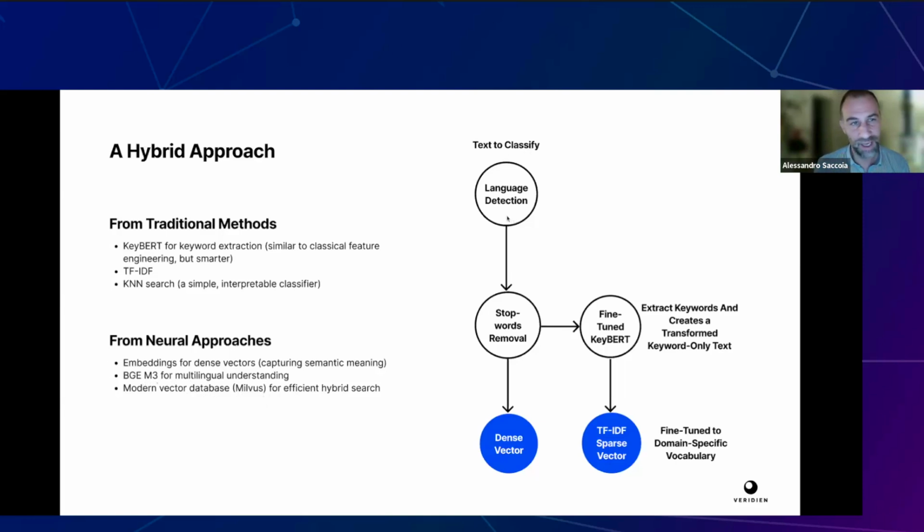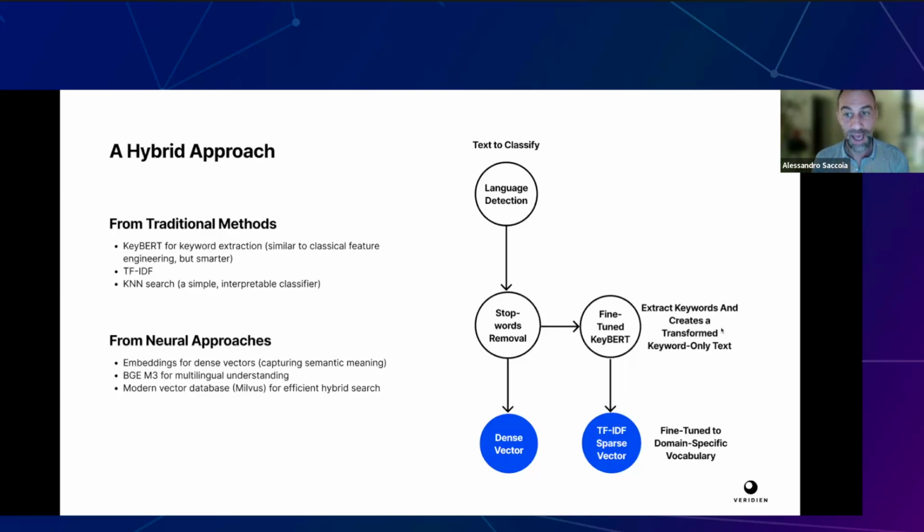There is an initial language detection that we use to set the language of NLTK for stop word removal, but these are very common pre-processing steps. We give the sentence to KeyBERT that extracts keywords. So KeyBERT is a special algorithm that uses BERT to extract which are the most important keywords given a